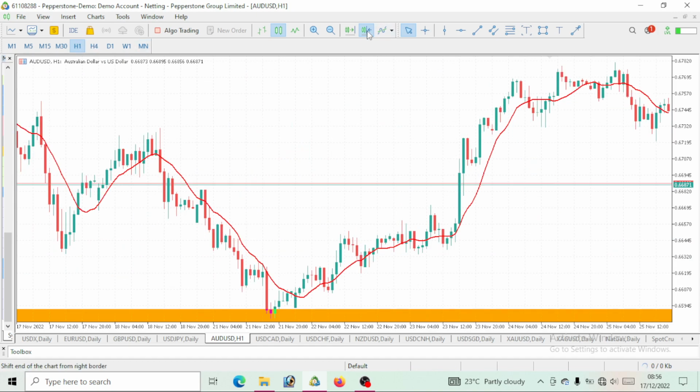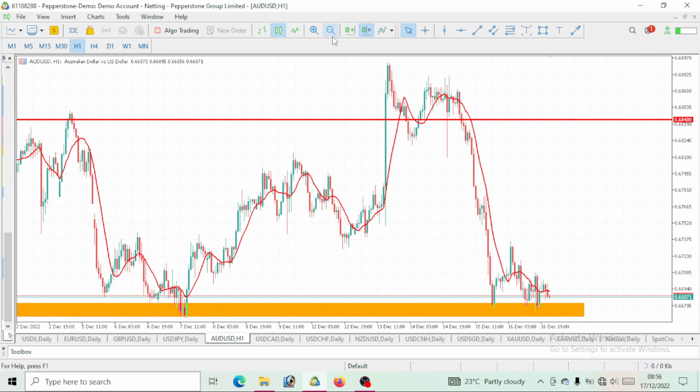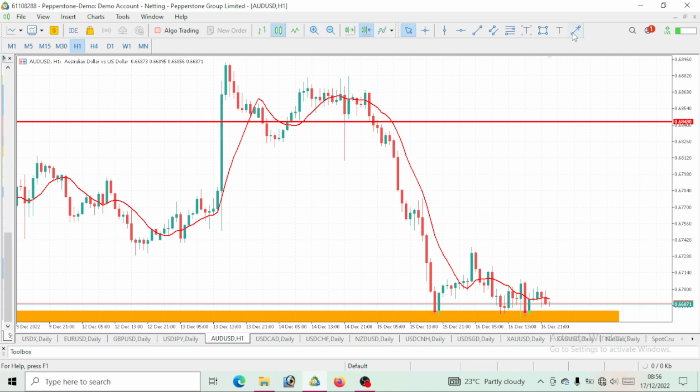And now let's see what this 1 hour time frame actually says. So same thing, right? You still want to see the same movement, higher highs and higher lows upward, and the price should be trading above this moving average. Then you can go ahead and take your buy on AUDUSD for the week.